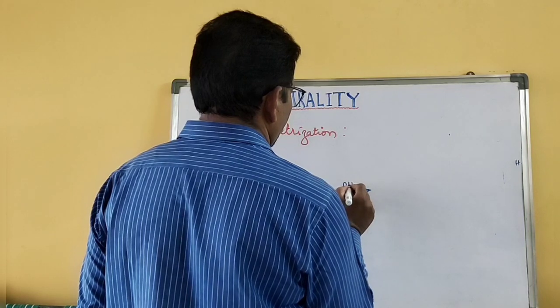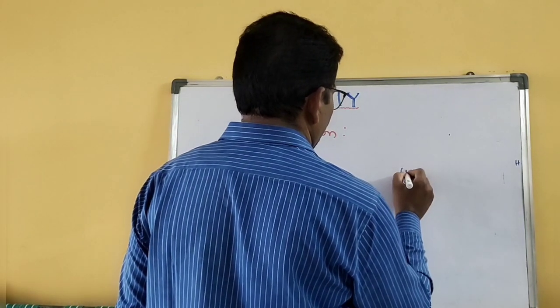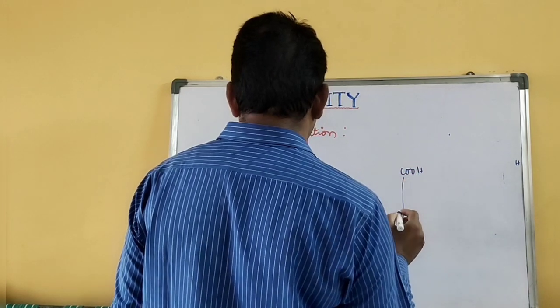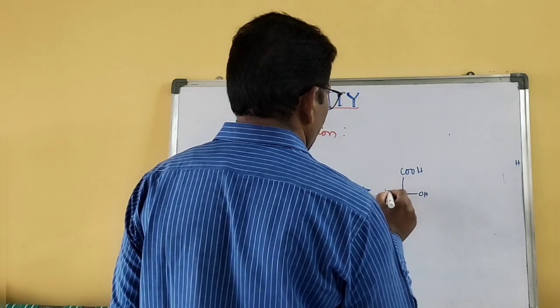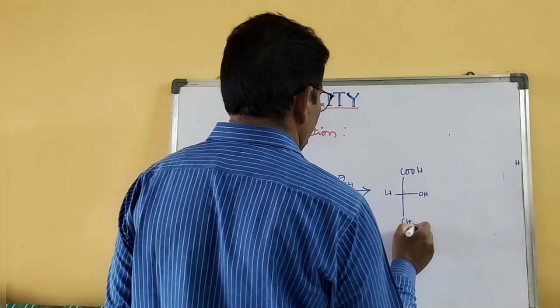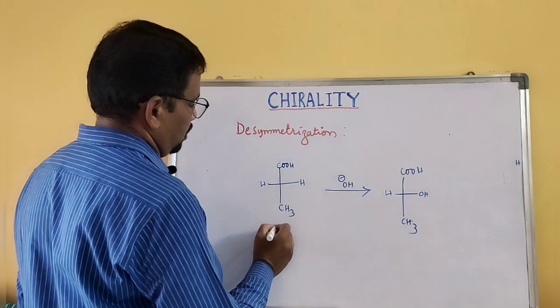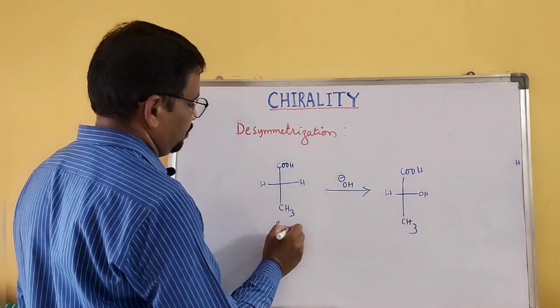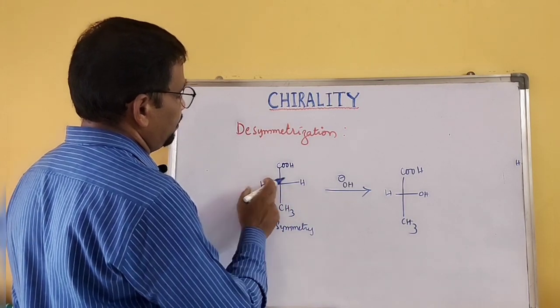Suppose you substitute this tartaric acid, lactic acid, if you convert lactic acid like this, what happened? This is a symmetric molecule, because the plane of symmetry is there.